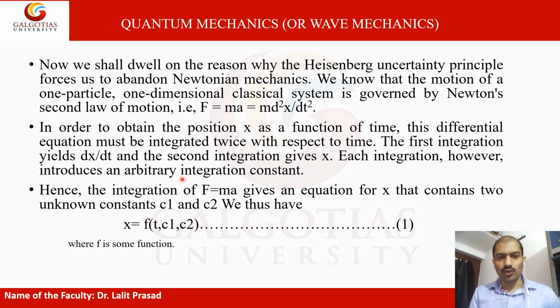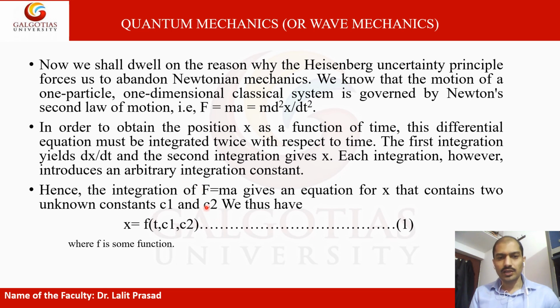In order to obtain the position as a function of time, this differential equation must be integrated twice with respect to time. The first integration yields dx/dt, and the second integration gives x. Each integration, however, introduces an arbitrary integration constant.